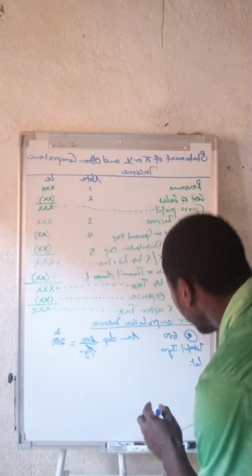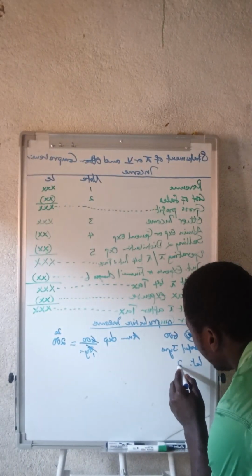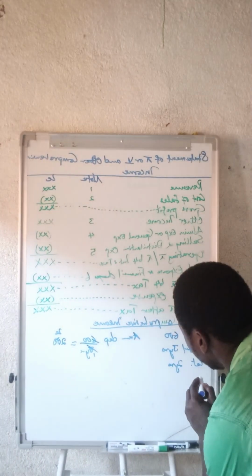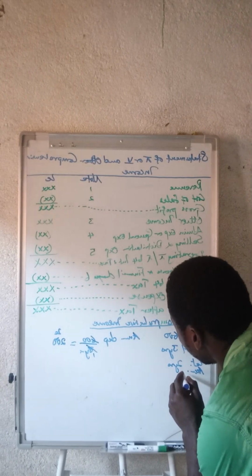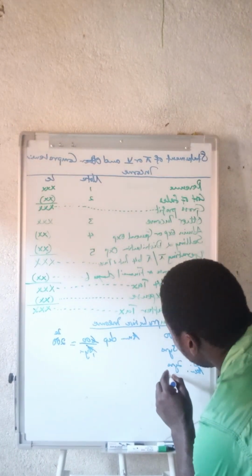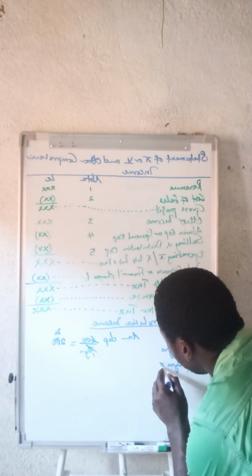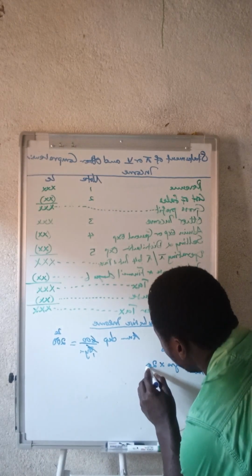Let's say the asset was used for just 2 years. So we say 2 years multiplied by the 200.